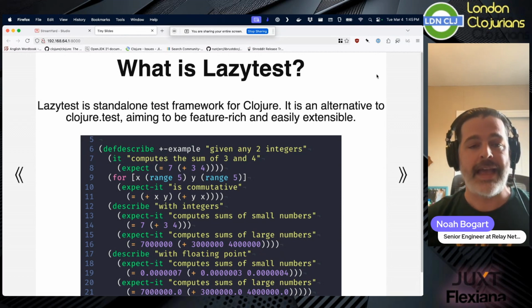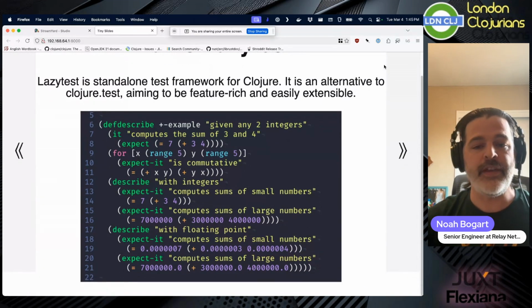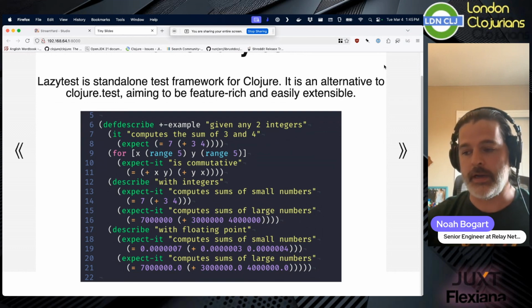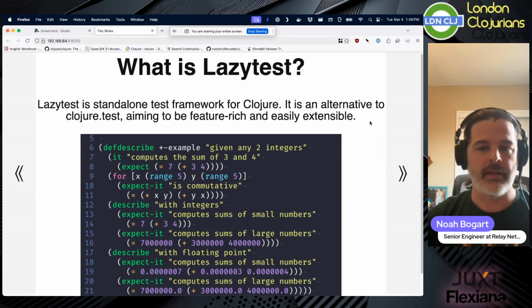So it is, as an alternative to clojure.test, an attempt to be both feature-rich and extensible. Clojure.test has extensible features, but they all kind of work against each other instead of together with each other in a couple of different ways.